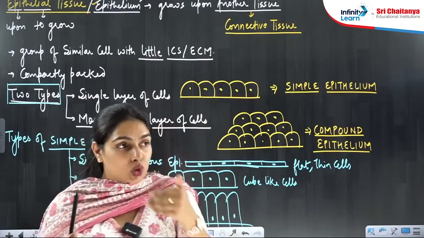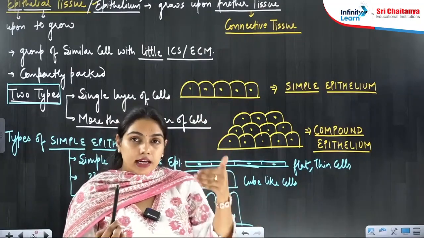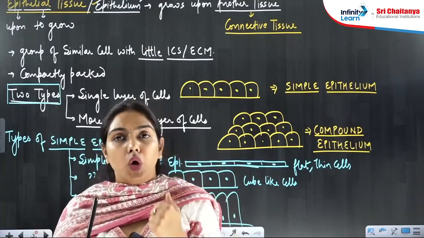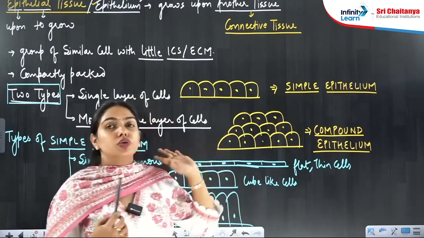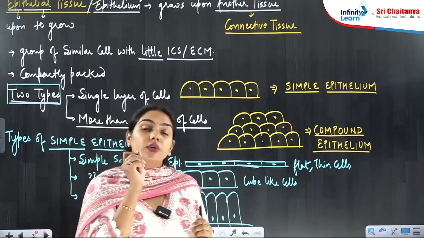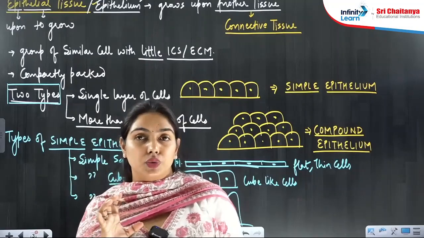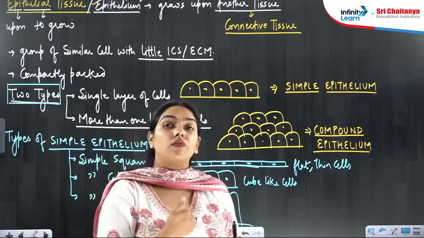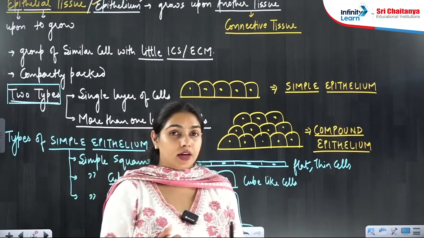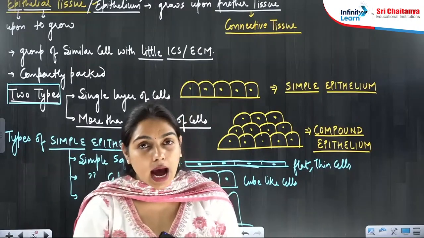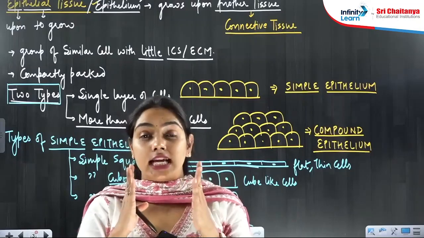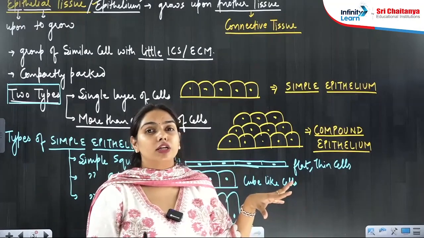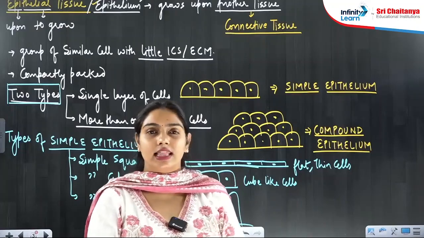So now you can go through this further. You can read it from your notes, from your book, where you will find this animal tissues chapter, and there you can see the locations of these tissues. It is very interesting to know the locations of all these tissues in your body, right? So we will get back to this again. Stay tuned to understand more about the animal tissues. We will continue this in the next class.